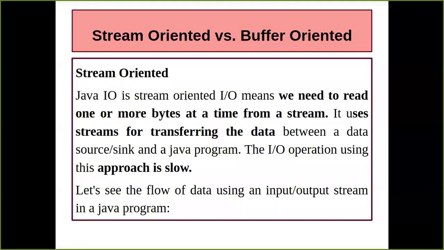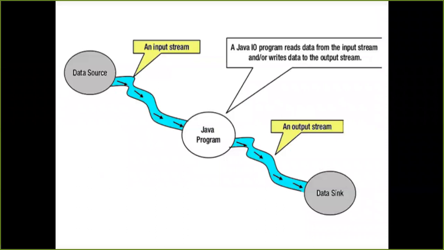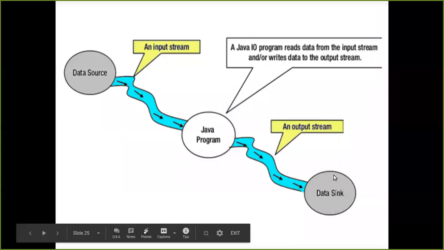So this approach is going to be very slow when I transfer data from one end to the other. We can see the diagram here: I have a data source from where the data is generated, or the client where the data is being sent, and I have a data sink, or you can say the server.